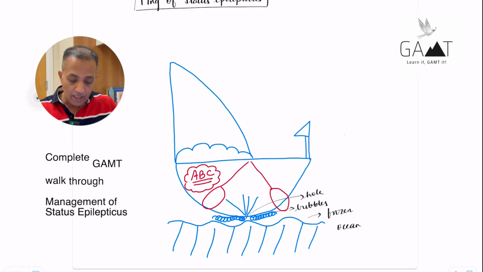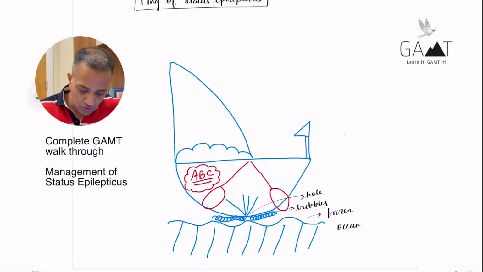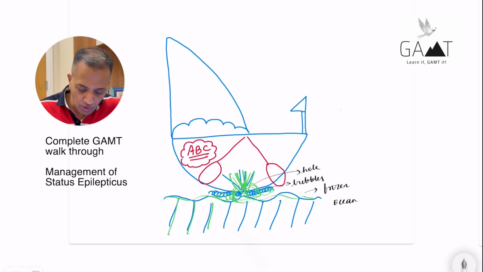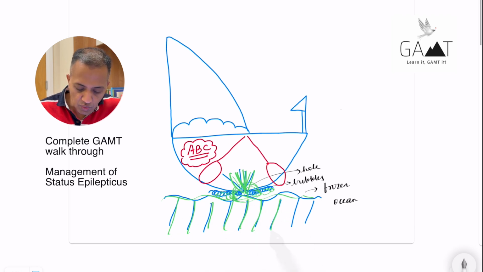Okay. This is the GAMT for the management of status epilepticus. So we have a boat. There's a small hole in the boat here, and water splashing inside the boat like a jet. You have a lot of air bubbles forming on the side. You have sea water here, and I think this sea water is frozen. I think that's probably why you have these straight lines, the wavy lines. It's like a Titanic. It's a mini Titanic.